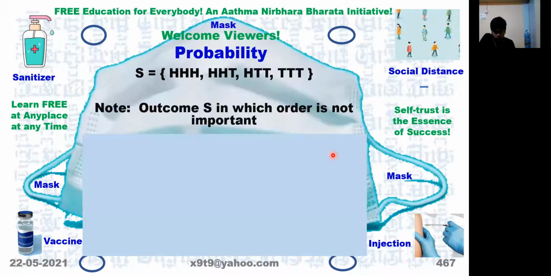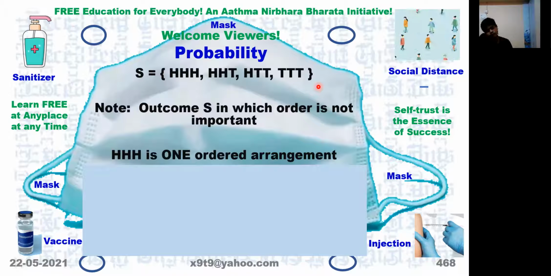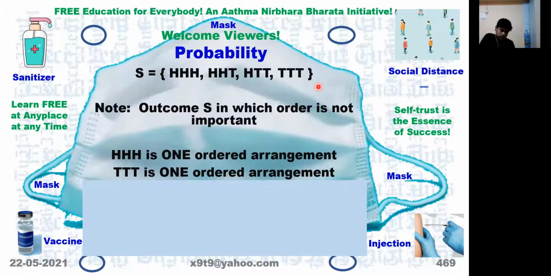Now, the outcome in which order is not important becomes our sample space: HHH, HHT, HTT, and TTT. Now, HHH, how many times does it appear in our experiment? 1 time. Only 1 time it can come. What about TTT? 1 time.